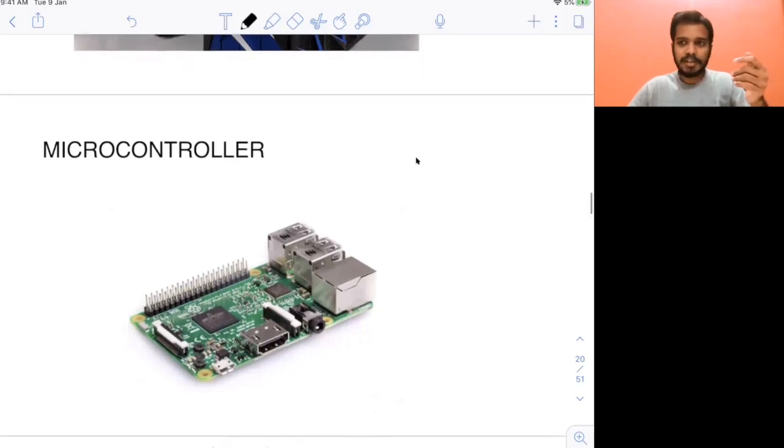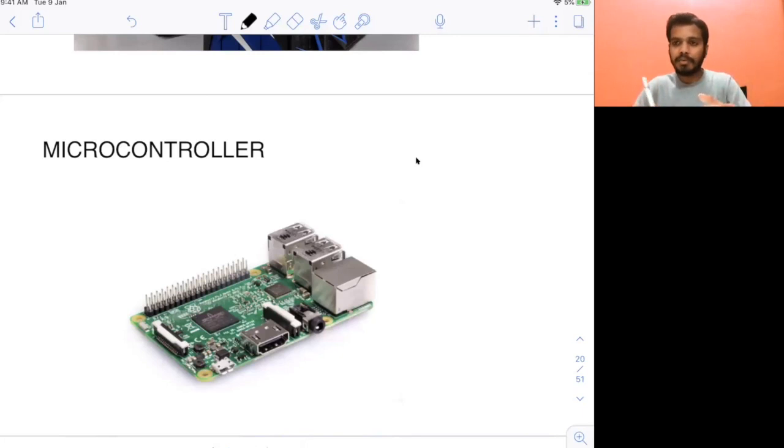And lastly, there are microcontrollers. Today, internet devices are everywhere. It's there on your washing machine, your TV, your fridge, even in your bulb. So you have microcontrollers, and these are very small. The central processing unit, the CPU chip, may be big, and I told you the motherboard is very large, but the microcontroller is very small.